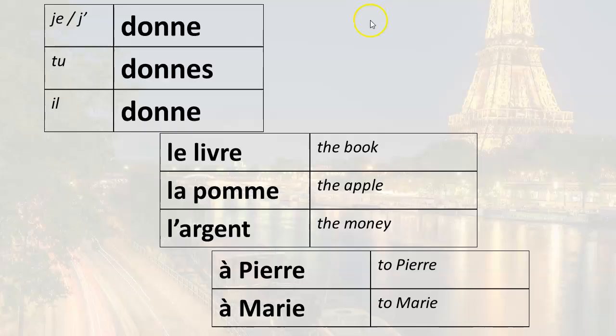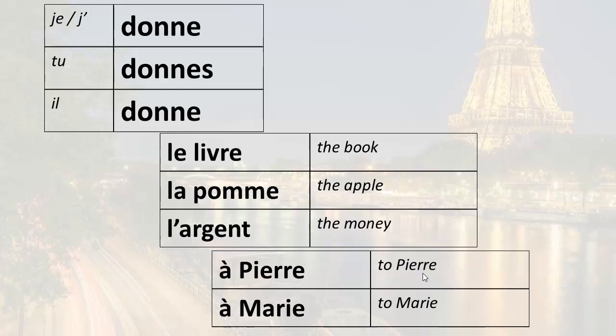If I want to say, for example, I give the book, I would say je donne le livre. But to whom do I give the book? Well, I could say to Pierre, and that would be à Pierre. So put it all together. I give the book to Pierre would be je donne le livre à Pierre. If I want to say I give the book to Marie, it would be je donne le livre à Marie.